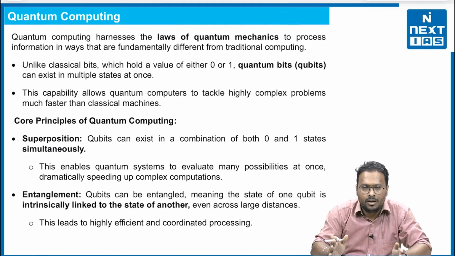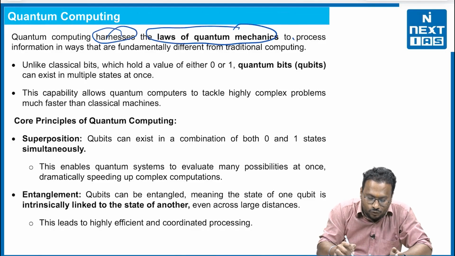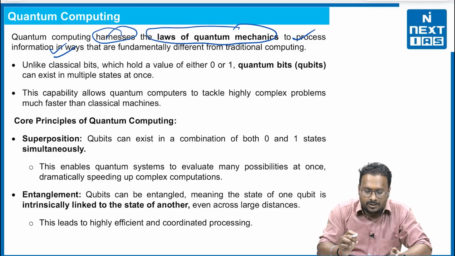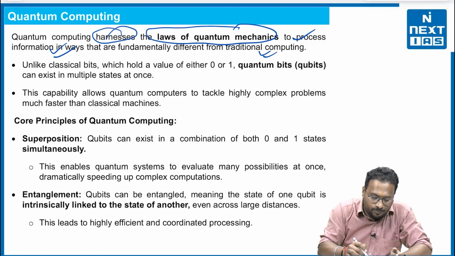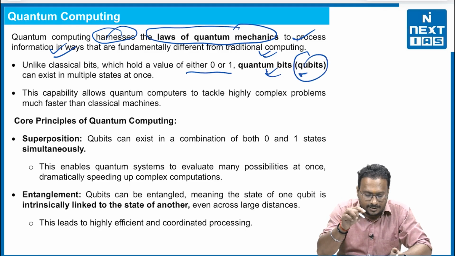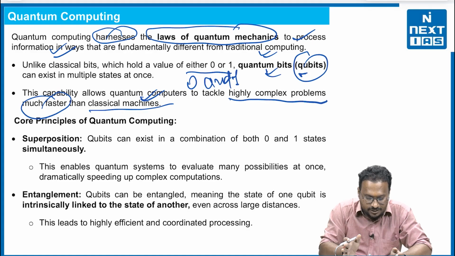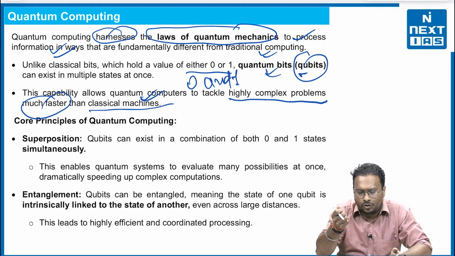Now, quantum computing. What is quantum computing? Quantum computing harnesses the laws of quantum mechanics to process information in a way that is fundamentally different from traditional computing. How? Unlike classical bits, which hold a value of either 1 or 0, quantum bits, called qubits, can exist in multiple states at once. That means 0 and 1. This is the difference. This 0 and 1 capability allows quantum computers to tackle highly complex problems much faster than classical machines. There are core principles of quantum computing.